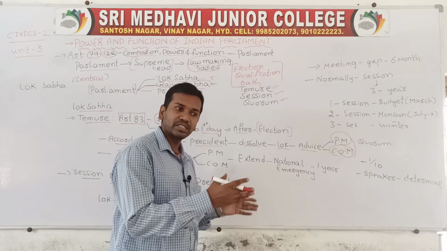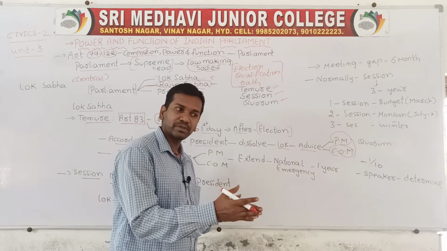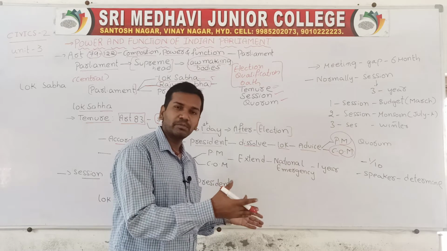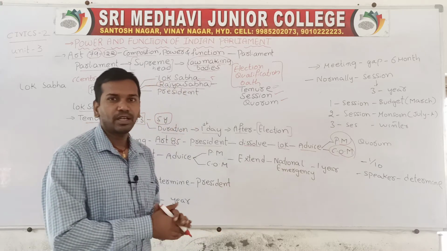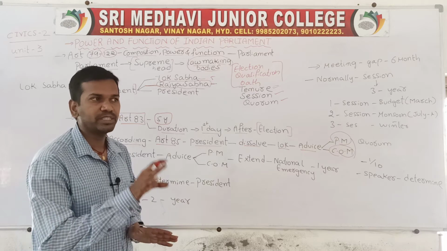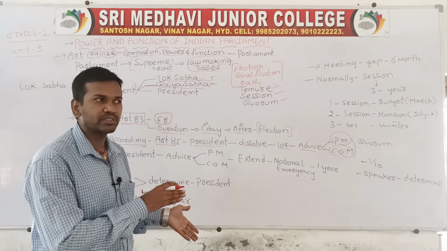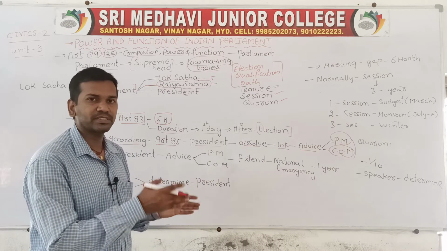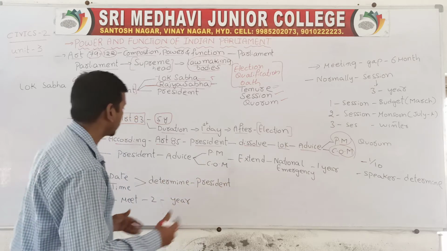Why extend it? Because in terms of emergency, imagine that if an emergency was declared for 6 months, the members of Lok Sabha cannot enjoy their power, and the term will be very short. As per the term, they should have at least 5 years. So on the request of the Prime Minister and Council of Ministers, the President can extend the term. This is also one point.